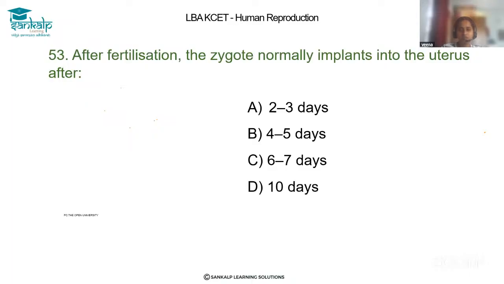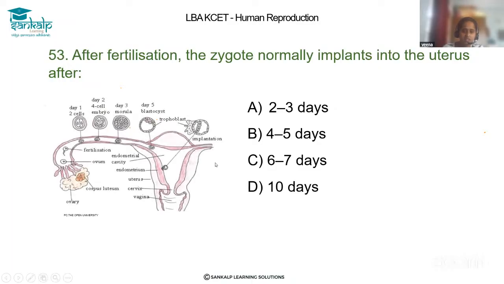Let's solve question 53. After fertilization, the zygote normally implants into the uterus. Here they are asking after how many days the zygote normally implants into the uterus. Dear students, just observe the structure here. If you observe properly, we'll get to know the answer. After fertilization it becomes a zygote, right? This zygote will be undergoing mitotic division.